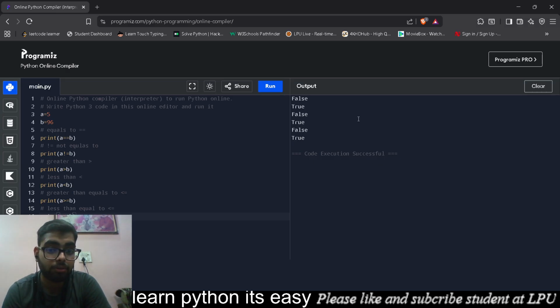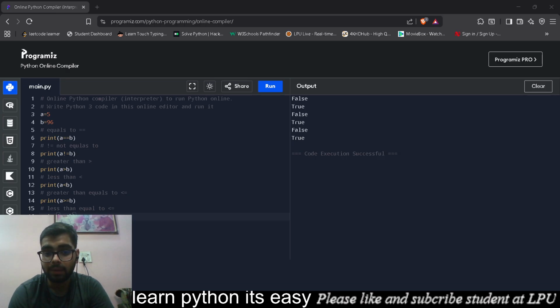So how do we get these? Is A equal to B? It will check the value of A. Value of A is 5, value of B is 96. No, they are not equal. That's why it gave us false. See, every output is in Boolean. Then if A is not equal to B, yes, true. If A is greater than B, no, false. If A is smaller than B, it's true. If A is greater than or equal to B, false. If A is less than or equal to B, true. See, that's how comparison operators actually work.